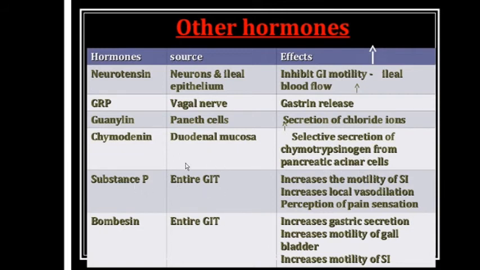Substance P is present on the entire GIT. Bombesin is also present on the entire GIT. Substance P increases the motility of small intestine, increases local vasodilation, and perception of pain sensation. P means perception of pain sensation. Okay. Bombesin increases the gastric secretion, increases the motility of gallbladder, and increases the motility of small intestine.